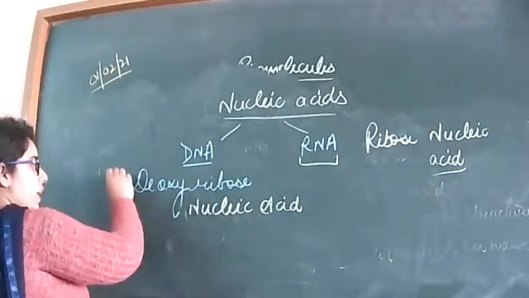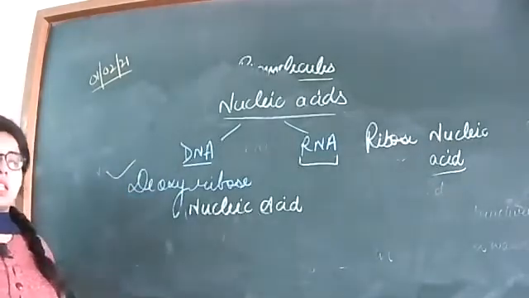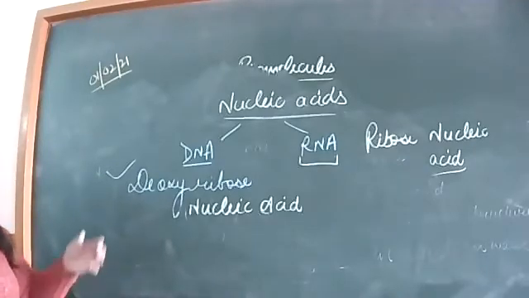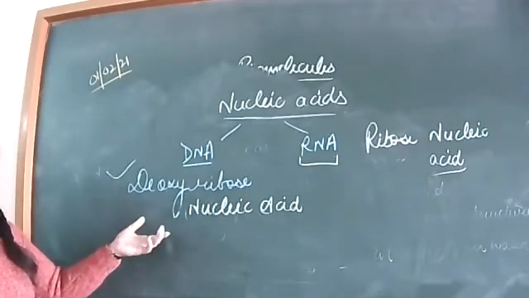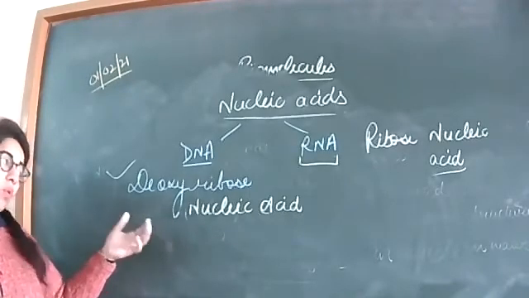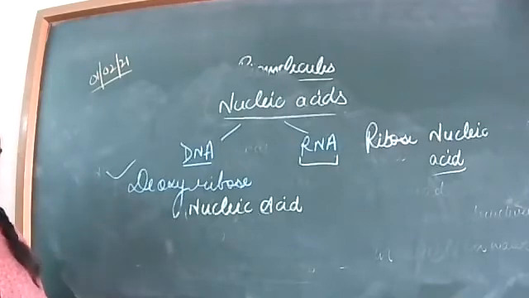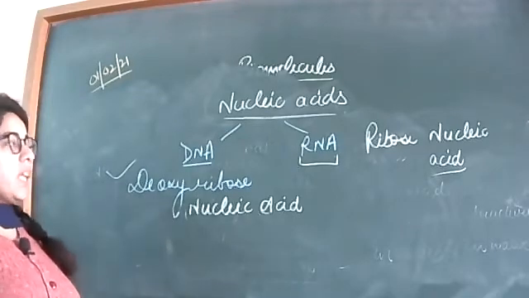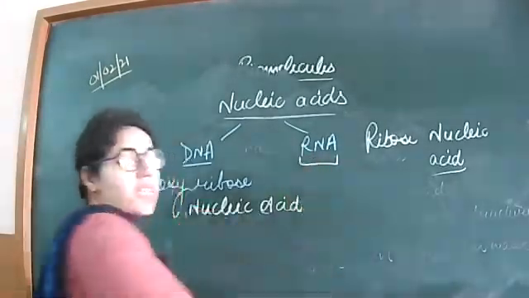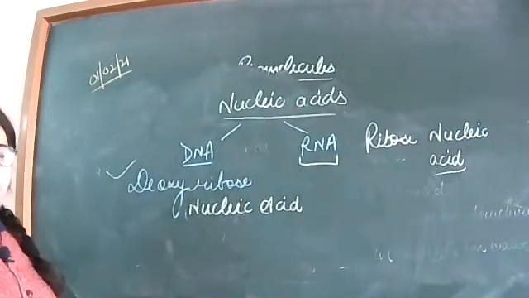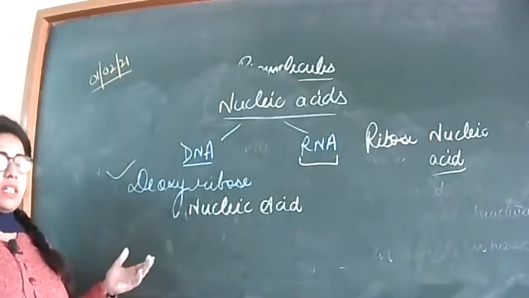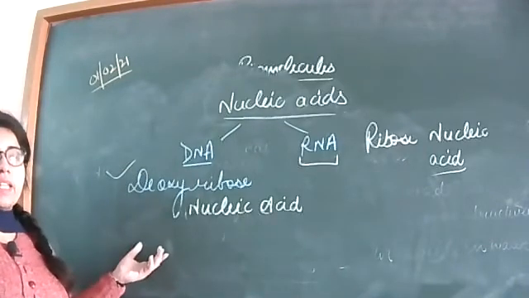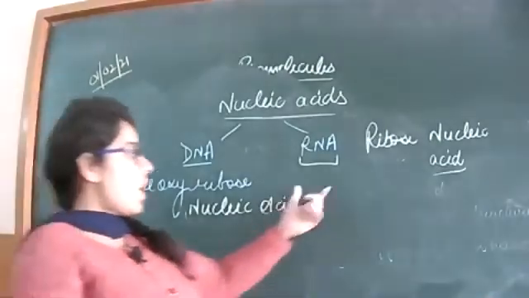DNA is basically the genetic material present in mostly all the living organisms in the world. In all of them, mostly DNA is the genetic material, except some kinds of bacteria and viruses. Those viruses which contain RNA as the genetic material are known as the riboviruses. DNA is double-stranded. DNA has a double-stranded 3D helical structure, and RNA is single-stranded.